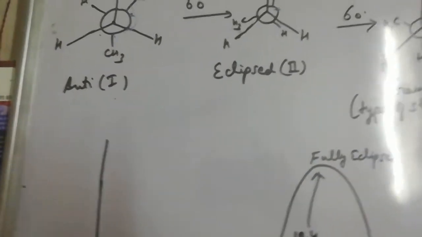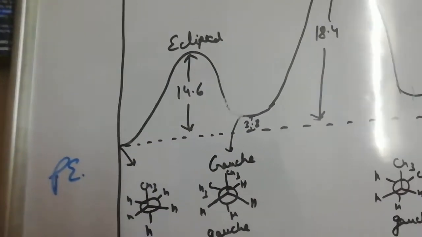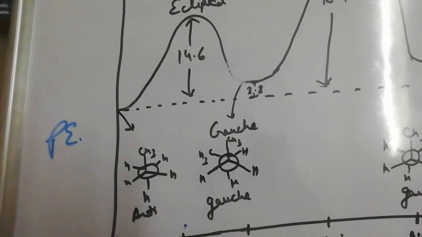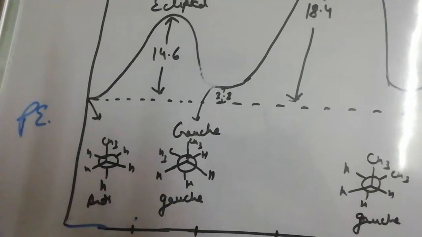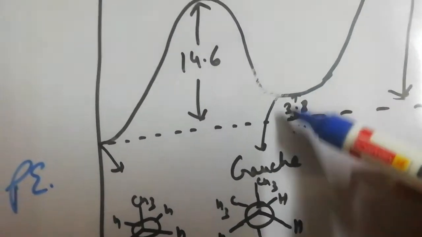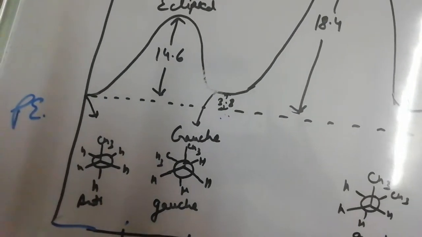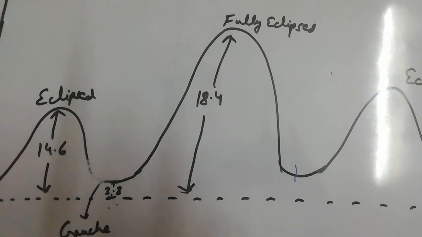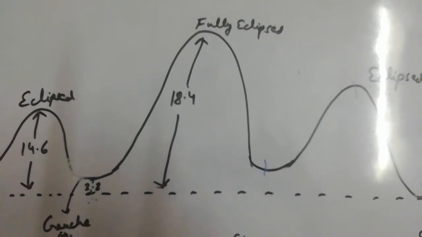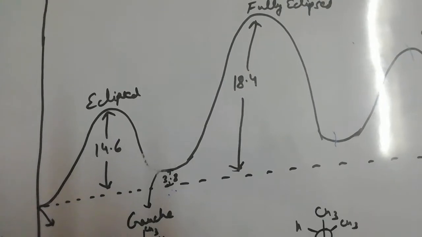We have given them names as 1, 2, 3, 4, 5 and 6. So from the graph we can see that the energy difference between anti and eclipsed is 14.6 kilojoules per mole. And the energy difference between anti and Gauche: see, this dotted line represents the anti and this point represents the Gauche. So the difference between anti and Gauche is 3.8 kilojoules per mole. Energy difference between anti and fully eclipsed is 18.4 kilojoules per mole.